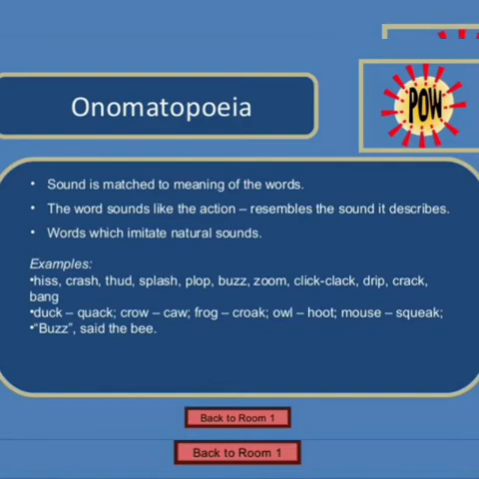Next: hiss, crash, splash, buzz, zoom, click, clack, drip, crack, quack, caw, croak, hoot, squeak. The words which imitate the sound, the representation of sounds, is called onomatopoeia.